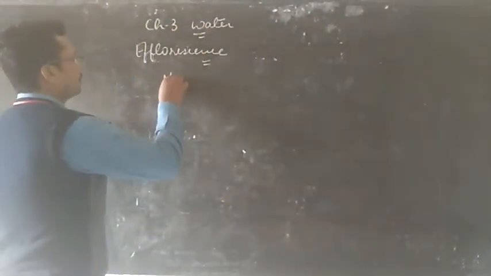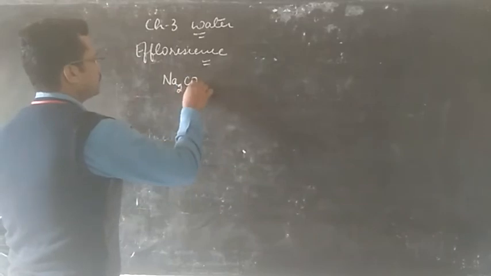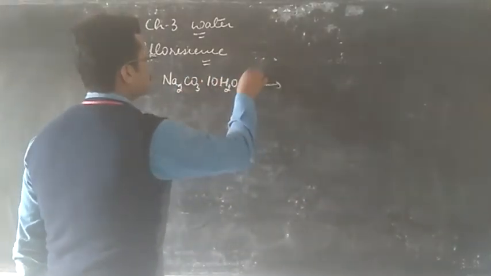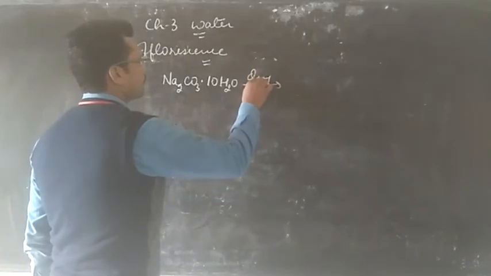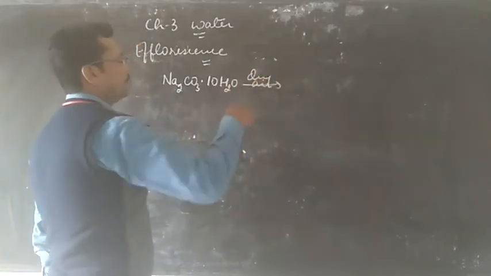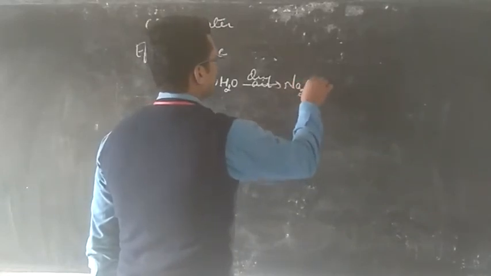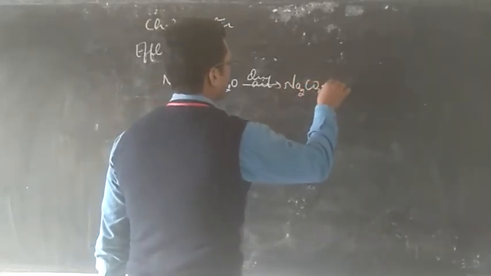We have an example like washing soda, Na2CO3.10H2O. When it is exposed to dry air, out of 10 molecules of water, 9 are removed and we get only one molecule left.